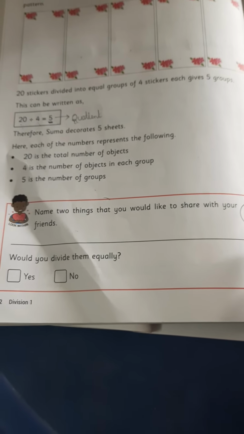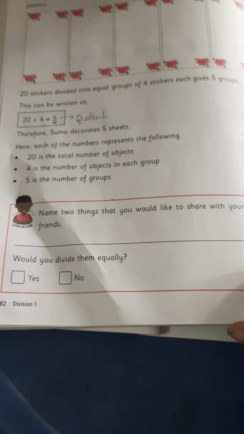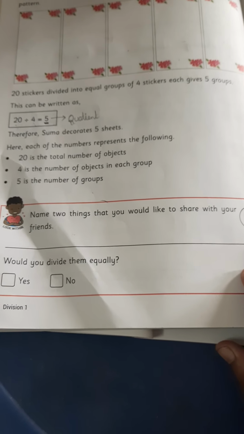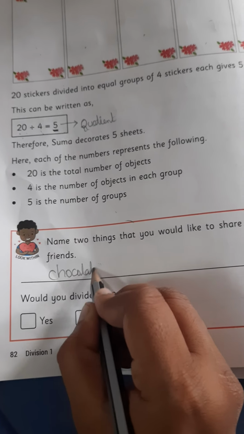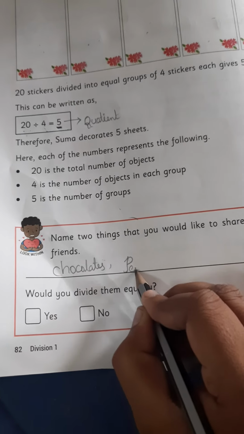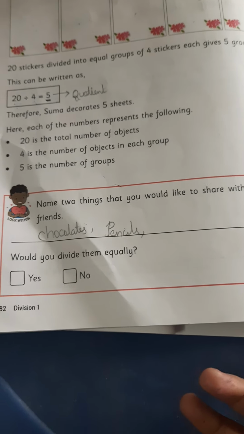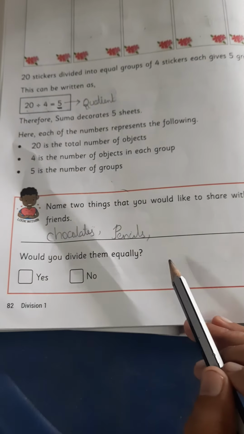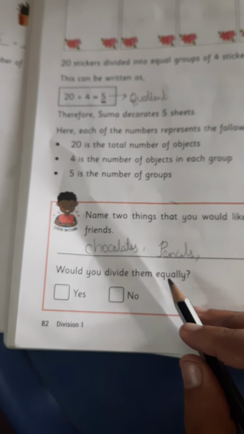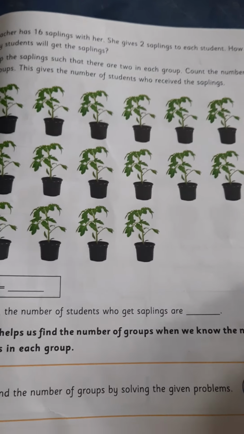Next, name 2 things that you would like to share with your friends. Which things do you share with your friends, children? Absolutely, we are sharing chocolates and pencils. Am I correct, children? Pencils, pens, color pencils, crayons we are sharing with our friends. Yes. Would you divide them equally? Yes, we divide them equally. So tick S. Okay. Next, open page number 83.